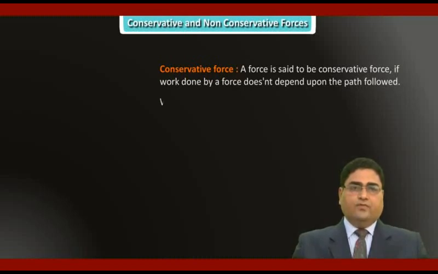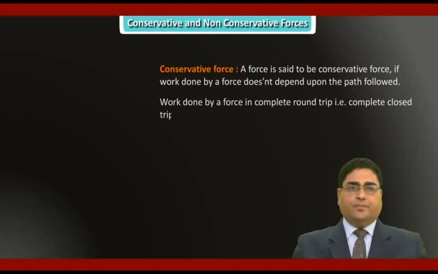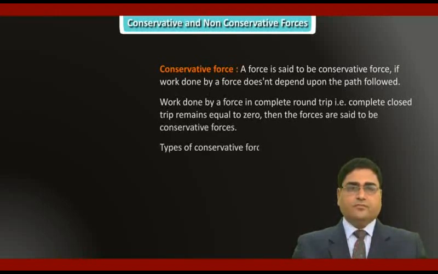Also, work done by a force in a complete round trip, that is in a complete closed trip, remains equal to 0. Then the forces are said to be conservative forces. Gravitational force, electrostatic force, and spring forces are examples of conservative forces.